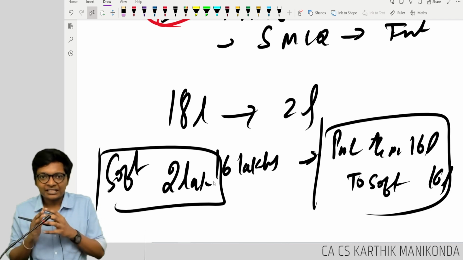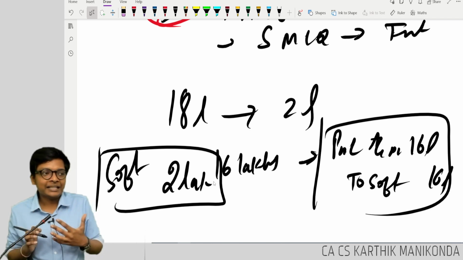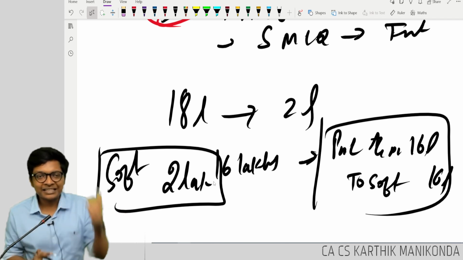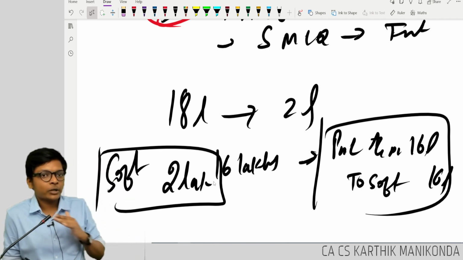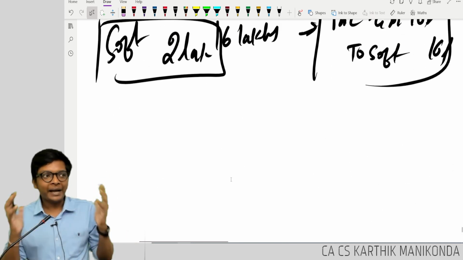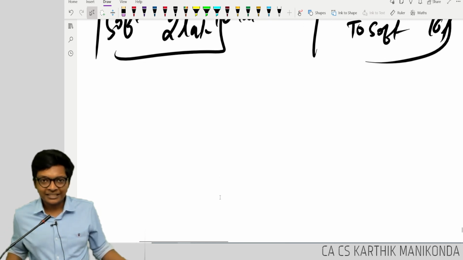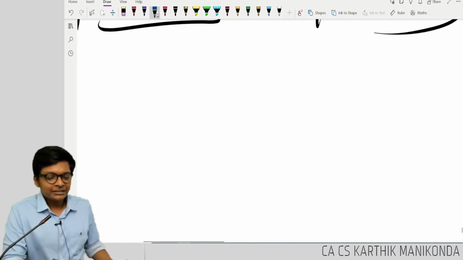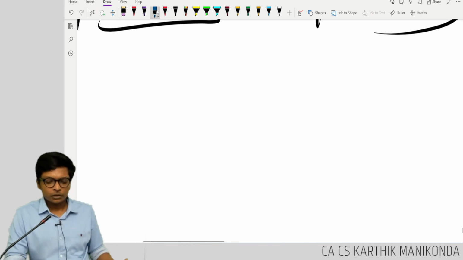Are you following, guys? So impairment is not depreciation. Basically, depreciation is writing off for wear and tear of assets on a yearly basis. Impairment is when suddenly something happens, so I do a write-off. Are you following, guys? This is the background for this standard. Are you understanding? Sir, when should I? So this standard is very simple.